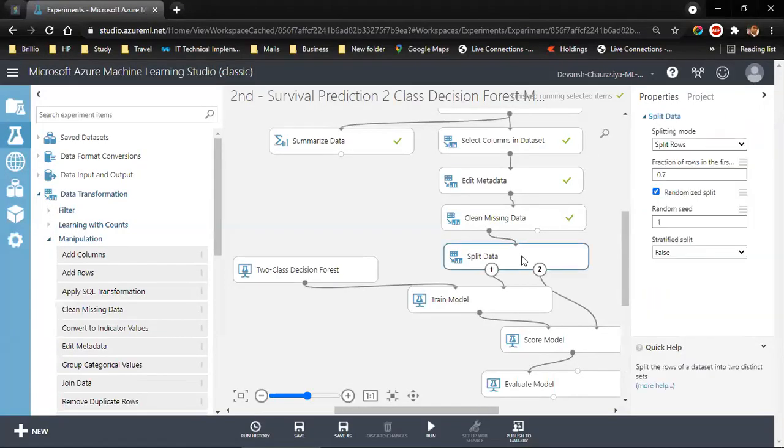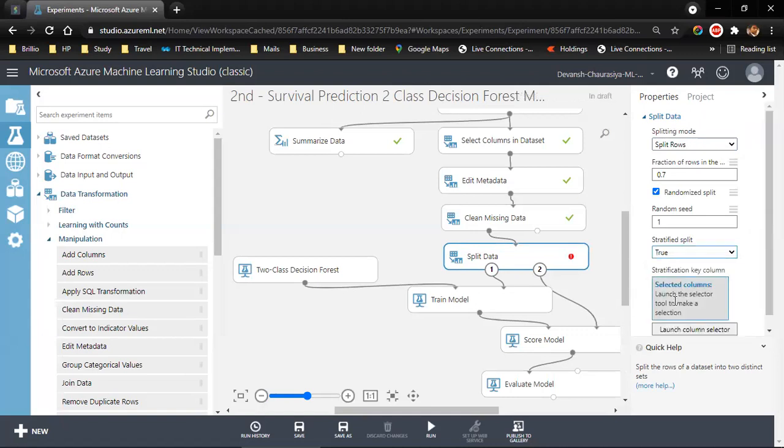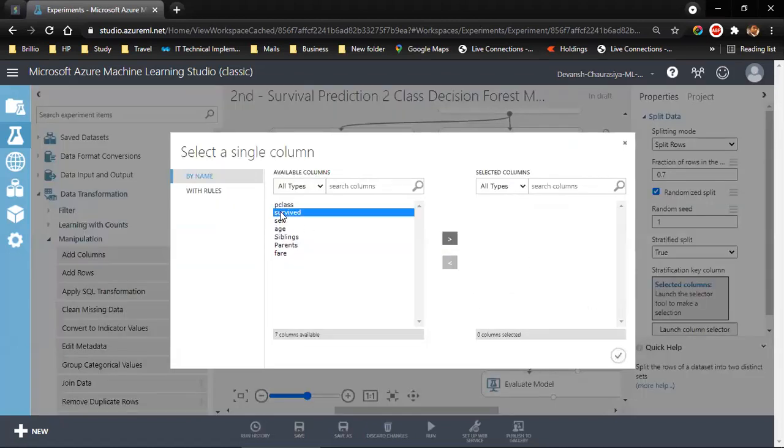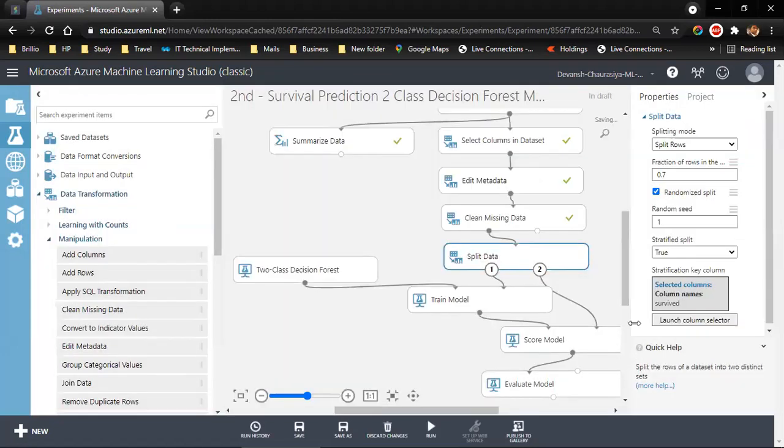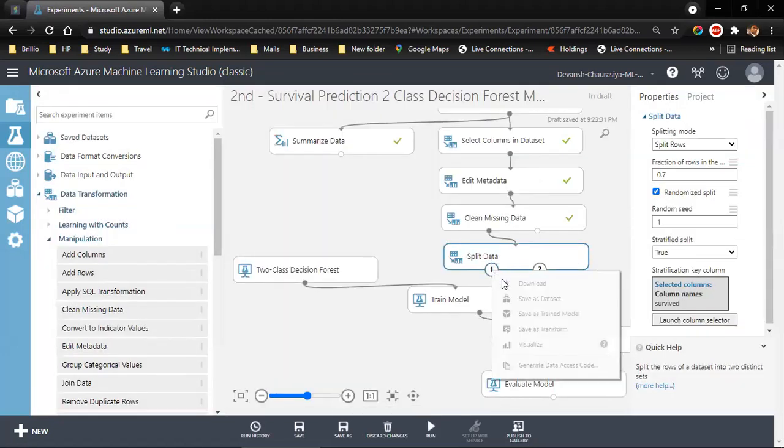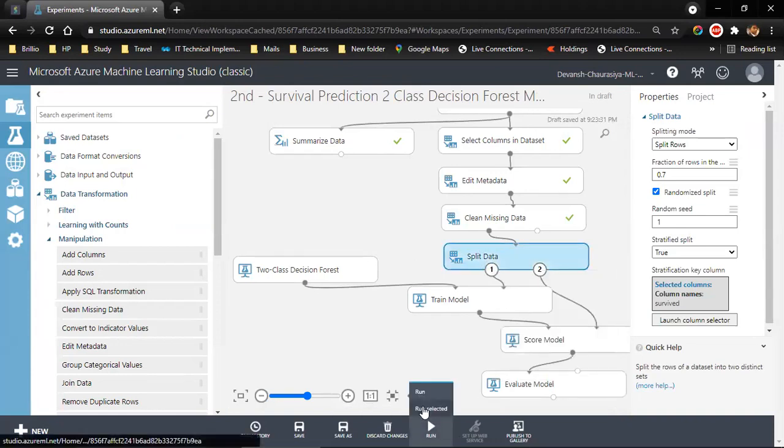Now we are into split data. Last time I told you that we had only selected stratified split as false. This time we are going to make it true. Launch column selector. We are going to split the data on the basis of survived, this column. Click on OK. Let me run this, run selected.